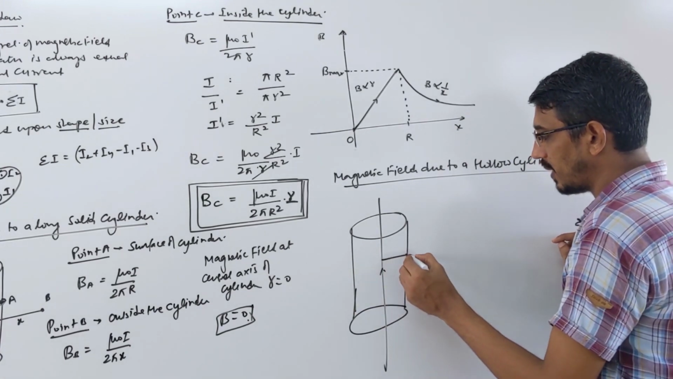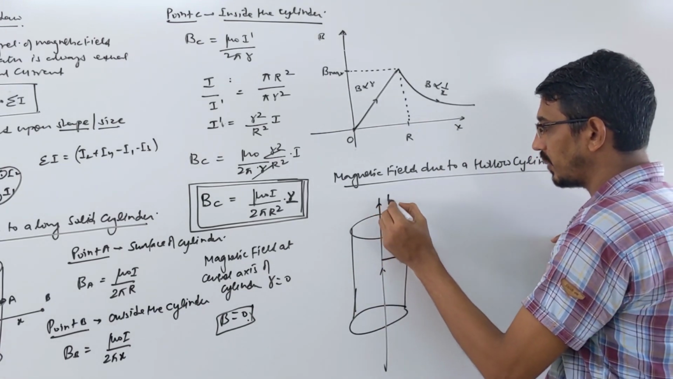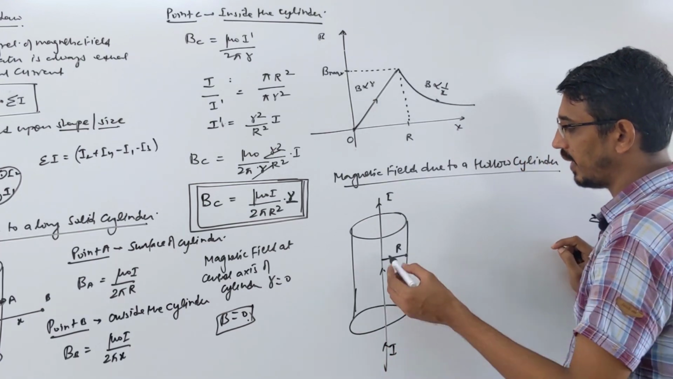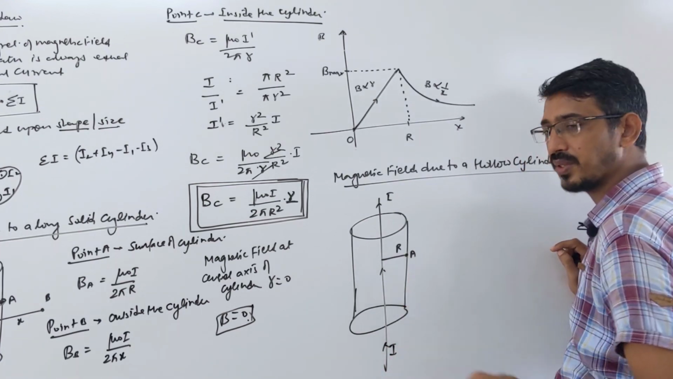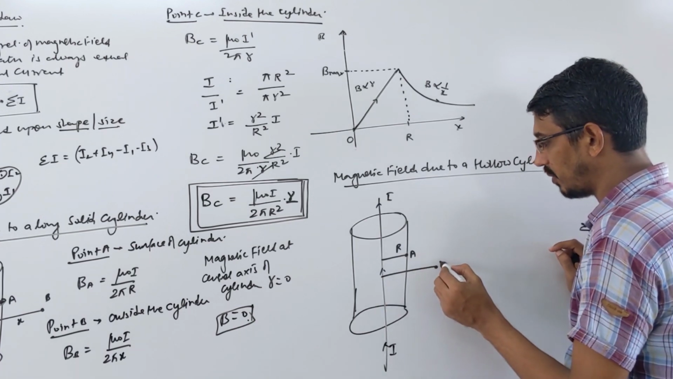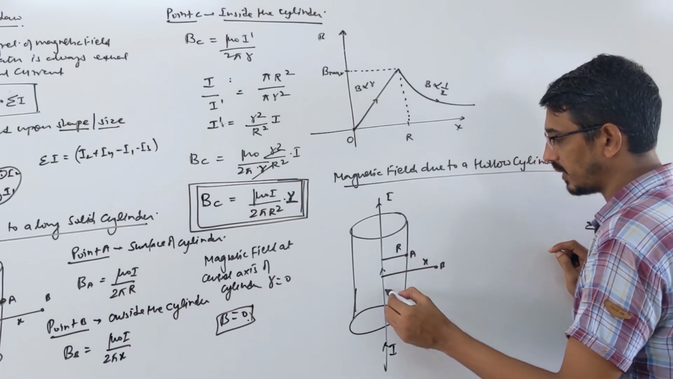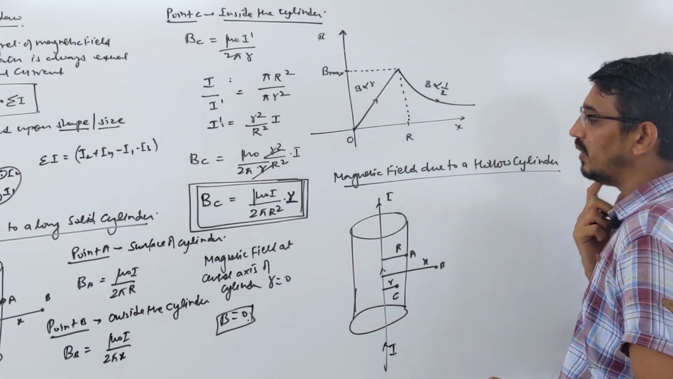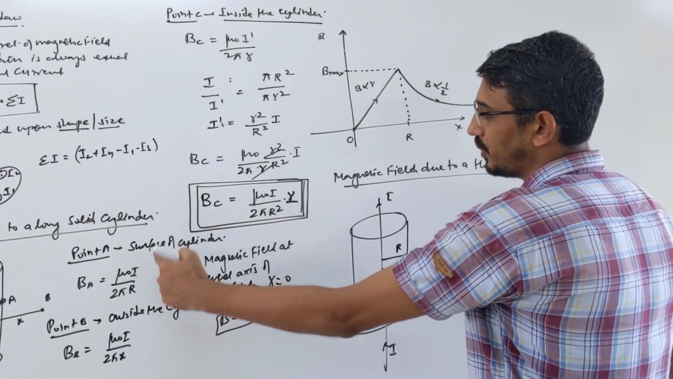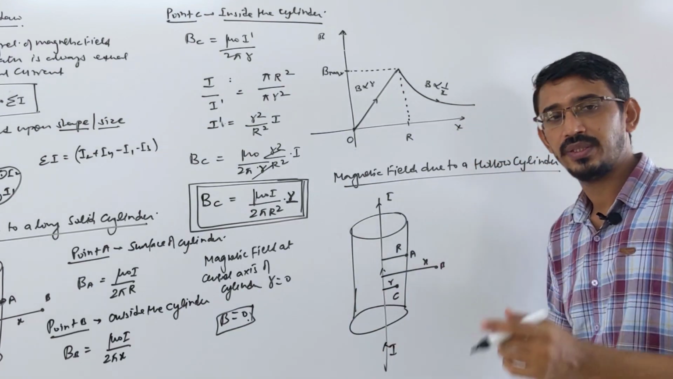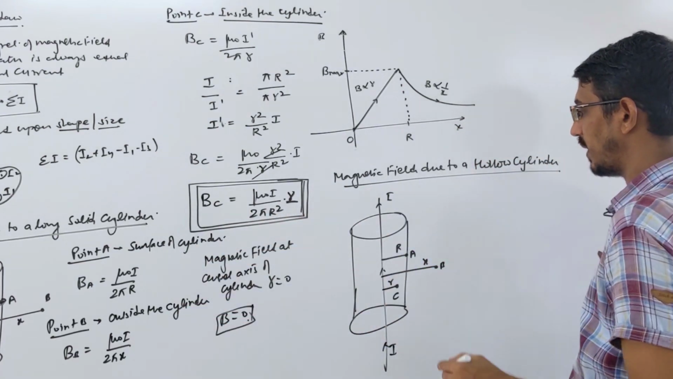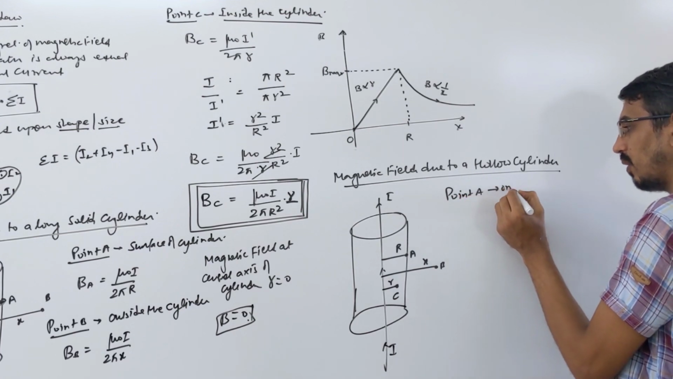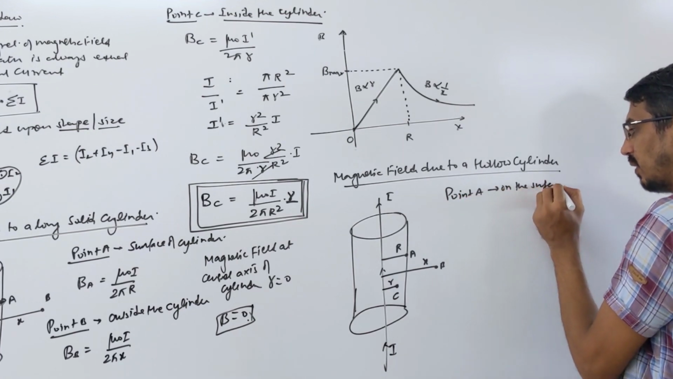Same thing, this is a cylinder of radius r, and some current I is flowing through this. This is the axis of this hollow cylinder. Again we are interested in three points: what is the magnetic field on the surface, what is the magnetic field at the outside point B at distance x, and at the inside point C at distance of what? So these two points have no change. On the surface and outside, it is the same as the solid cylinder.